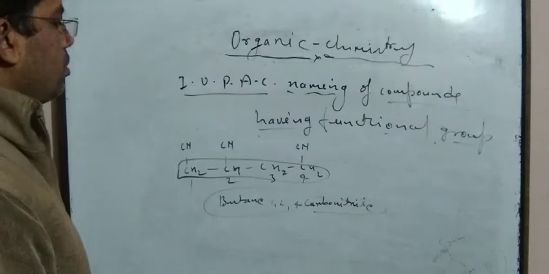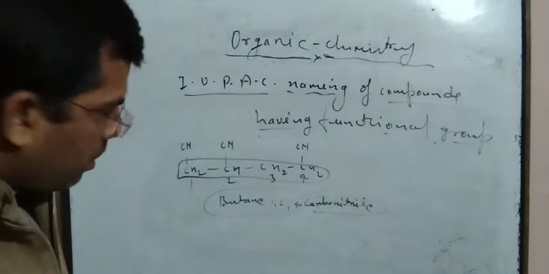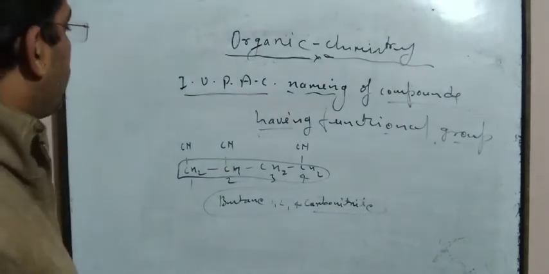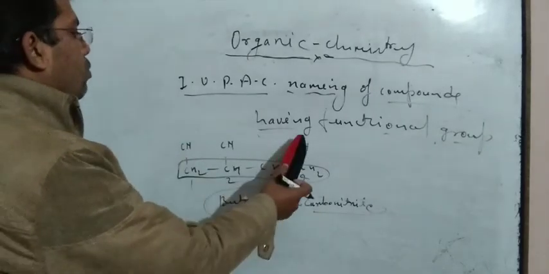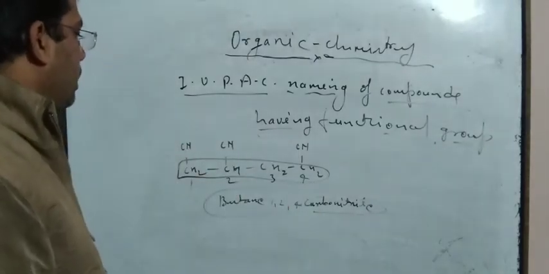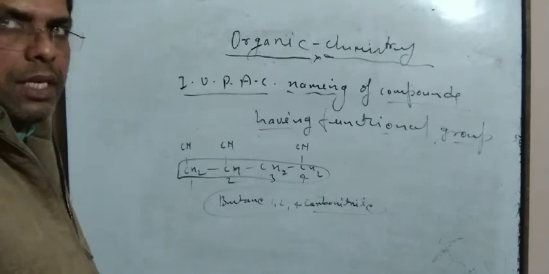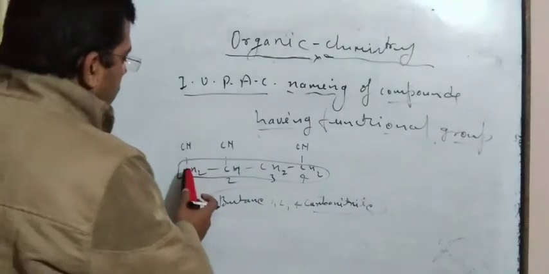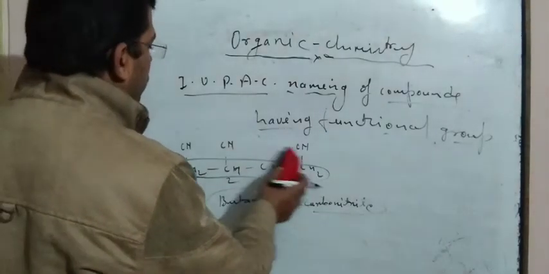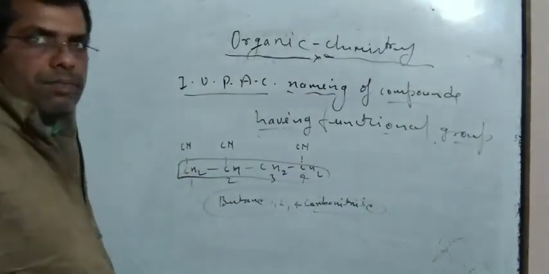So dear students, you should keep it in mind, because only two groups are not considered as a functional group. That's why counting started this way: 1, 2, 3, 4. This one is the chain.